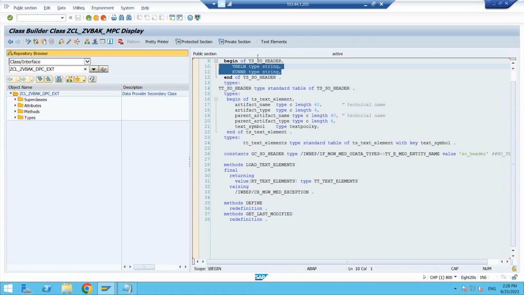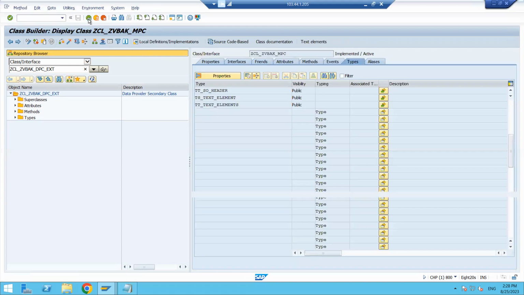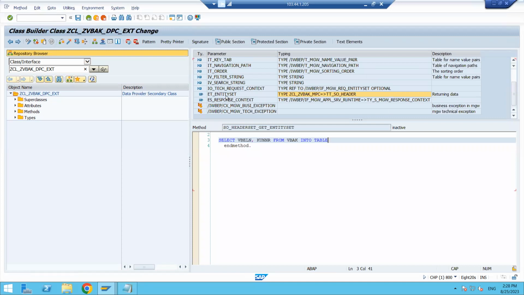In that MPC class, it is declaring some types, using those two variables, it is declaring one type. On top of that type, the system is populating the internal table ET_ENTITYSET. We can use this name directly here. Select VBELN, KUNNR from VBAK into table ET_ENTITYSET.